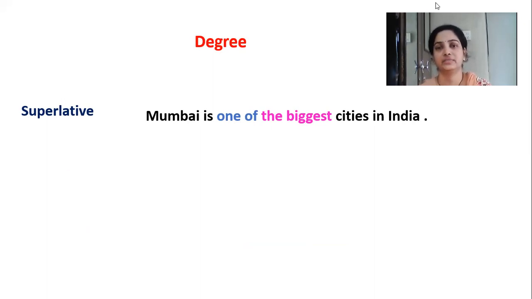In previous slide we have learned that Mumbai is the biggest city in India.